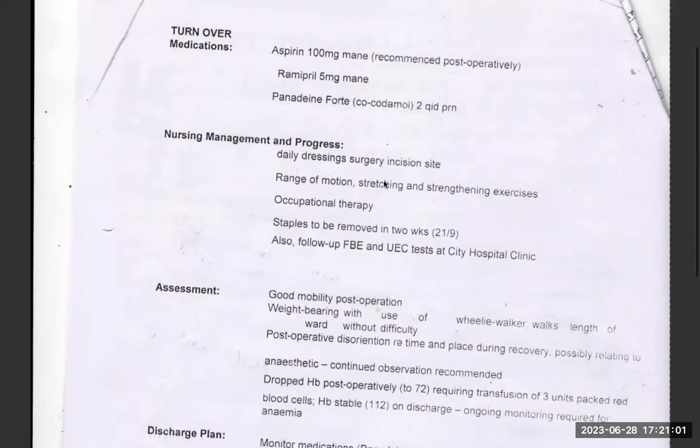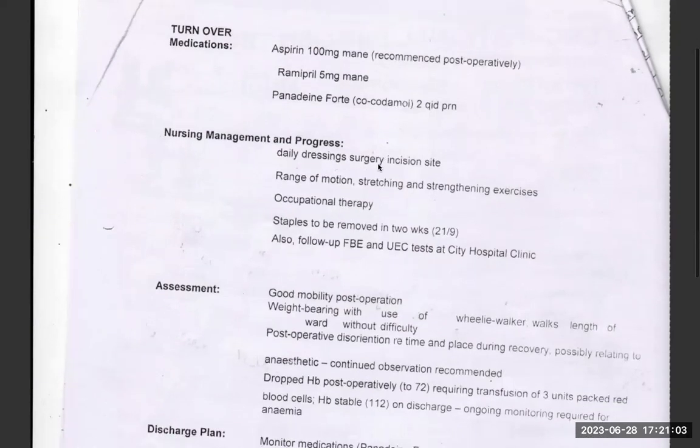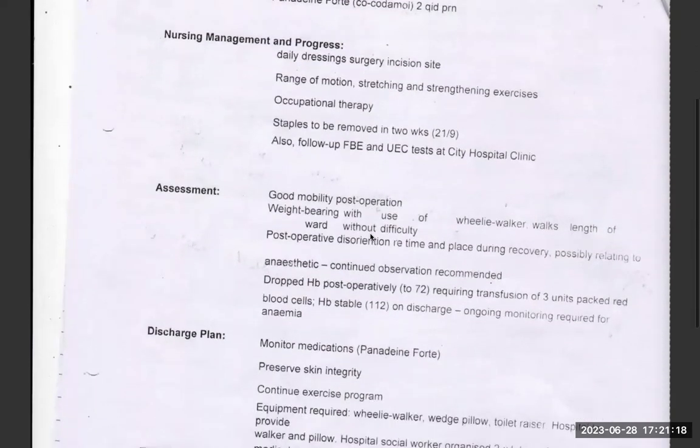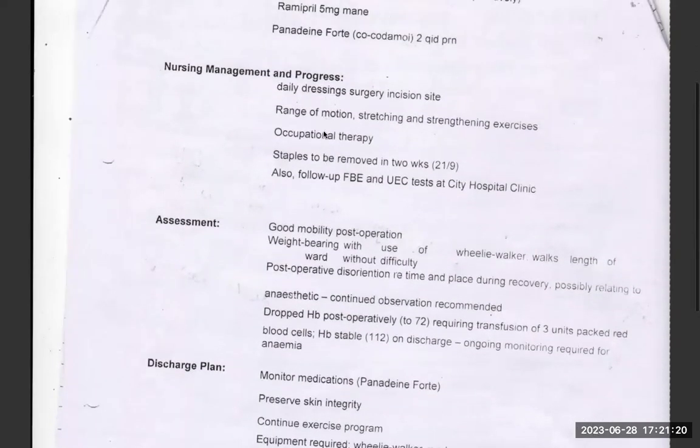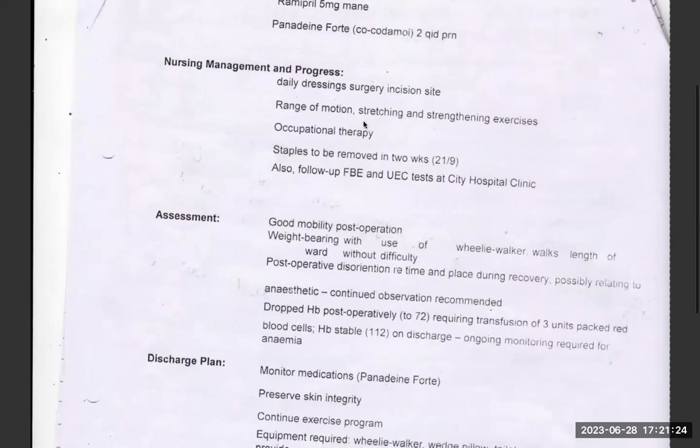So this will tell me what the progress is. Daily dressing was done, range of motion, occupational therapy, hip replacement. After hip replacement, daily dressing was done. Range of motion including stretching and strengthening exercises were encouraged. Occupational therapy was given. Staples, this is not what I want. So these 3 points I want. Daily dressing was done. Range of motion exercises were started.